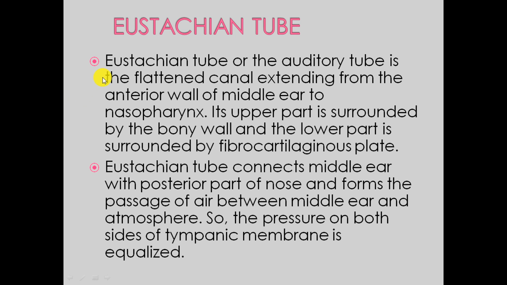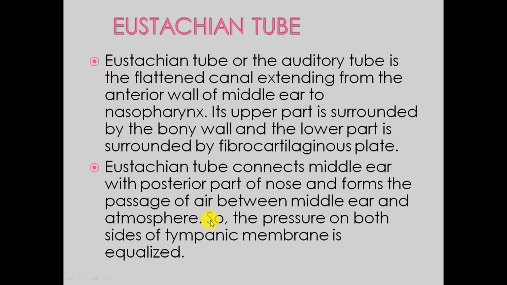Next is the Eustachian tube, or the auditory tube. It is a flattened canal extending from the anterior wall of the middle ear to the nasopharynx. The Eustachian tube connects the middle ear with the posterior part of the nose and forms the passage of air between the middle ear and the atmosphere.